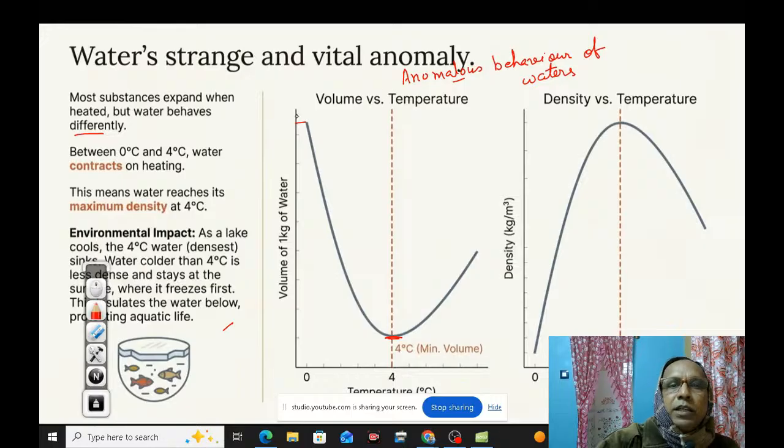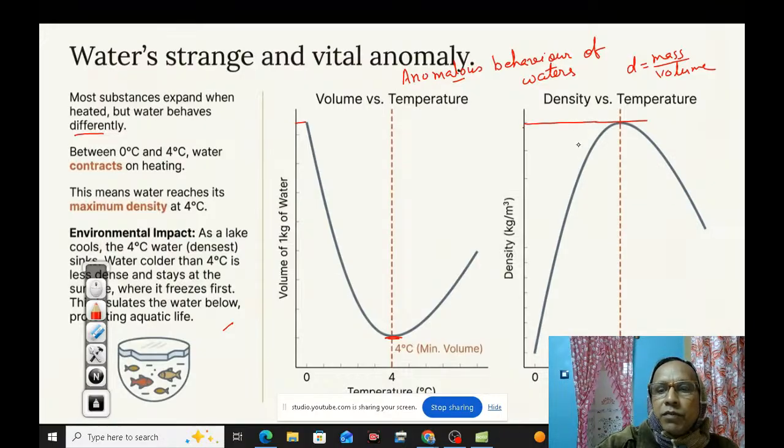And you know that density equals mass by volume. It means that volume is inversely proportional to density. Volume is decreasing, that means density is increasing. At 4 degrees centigrade, the density is maximum in the case of water. See here, this is the density.